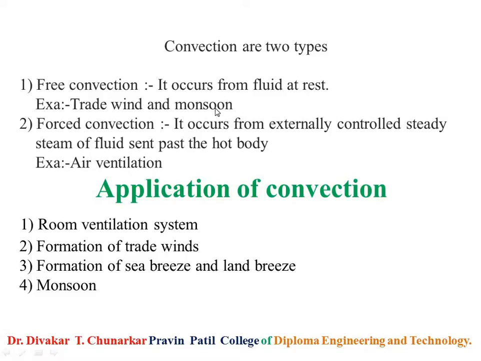Explain this trade wind and monsoon. Still air in a closed space, trade winds and monsoon are dependent on the process of convection in air. This process is known as the free convection process, and free convection occurs from fluid at rest. An example is trade wind and monsoon. Why is it possible? Because trade wind and monsoon are dependent on the process of convection in air.